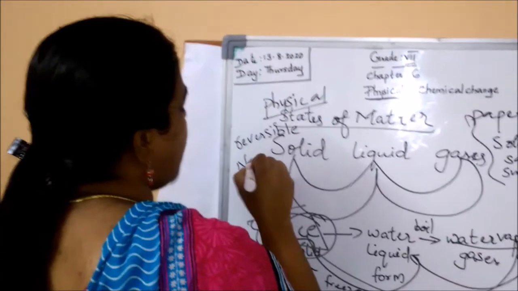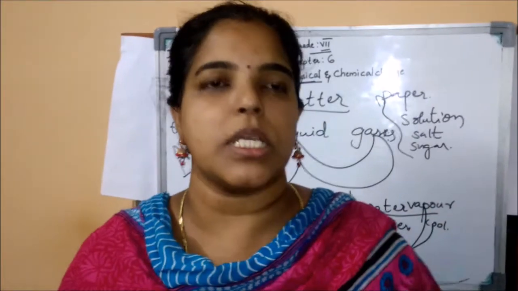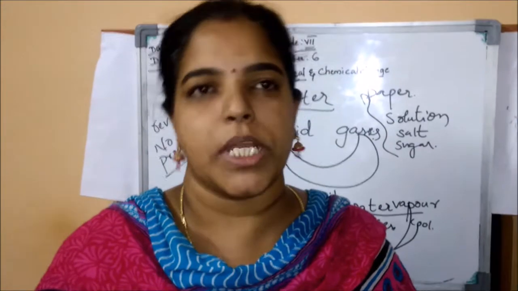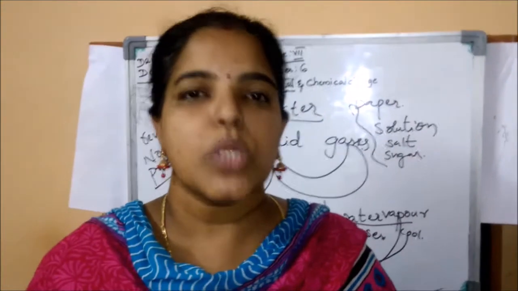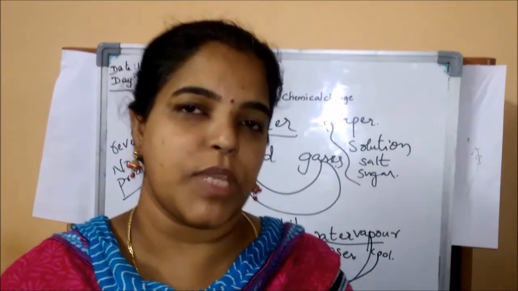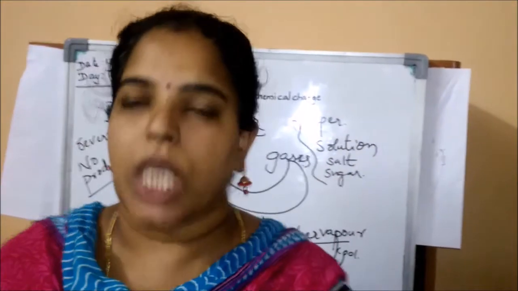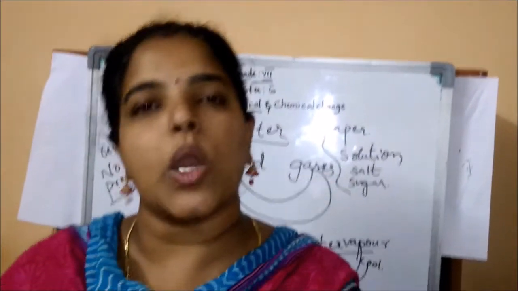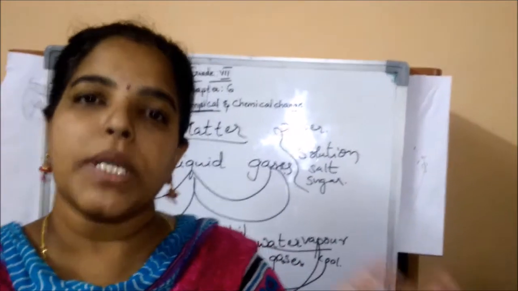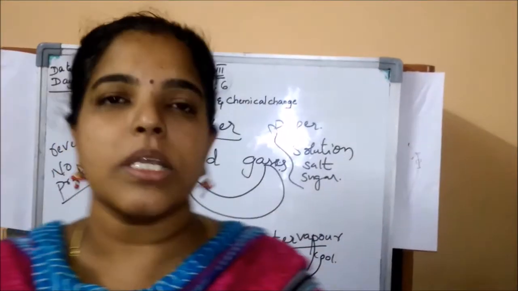And we didn't get any new product here. In these changes, we didn't get any new product. So physical change means changes occurring in the physical properties, for example size, shape, taste, any physical property. When some change occurs in the physical properties, we call it a physical change. In a physical change, we are not getting any new product, and it is a reversible process, meaning we can change it back to the original state.